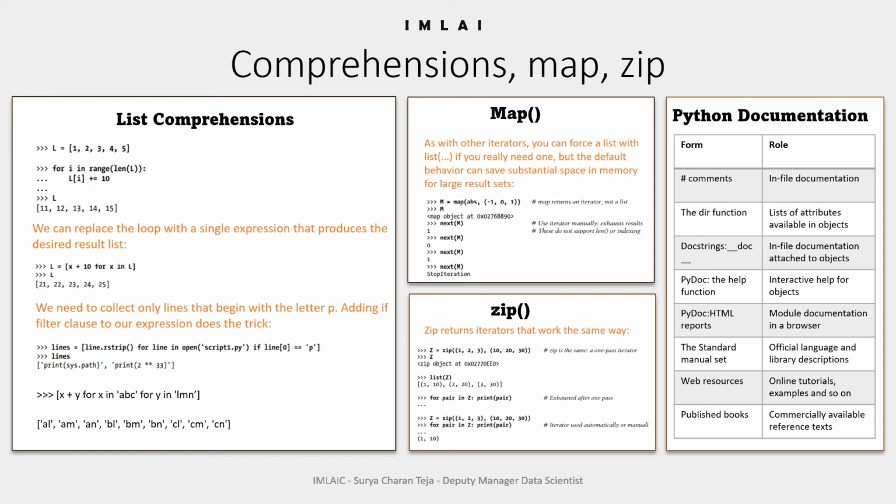The dir function lists all the attributes available with that object, and we can use help, the interactive help function, which gives a two-line or three-line understanding about the functionality of that object. We also have docstrings which are included with that. So this is also a kind of in-file documentation attached to objects.